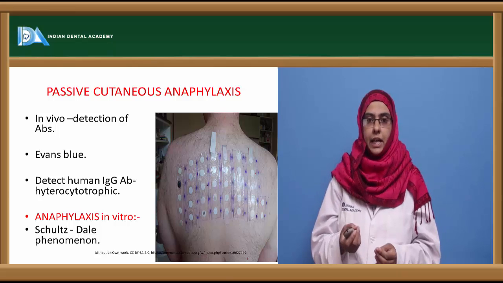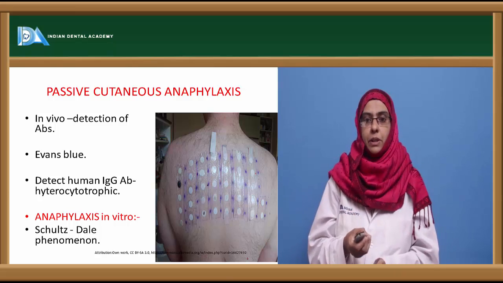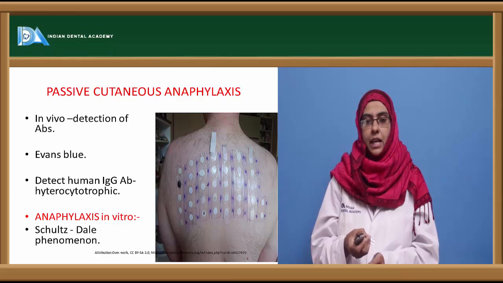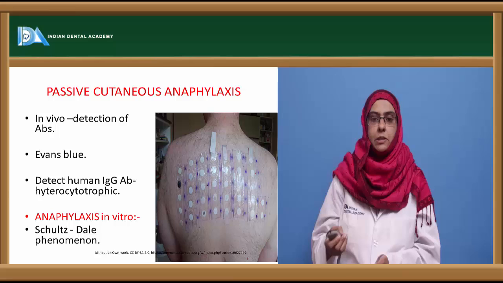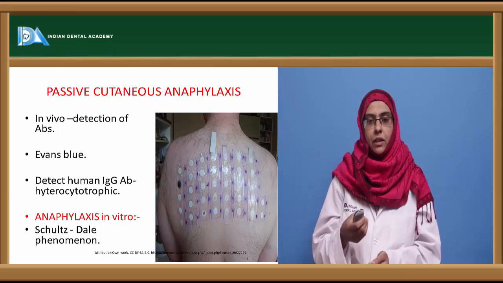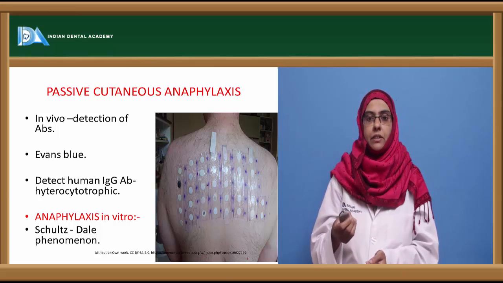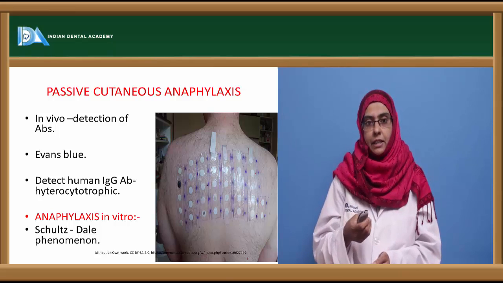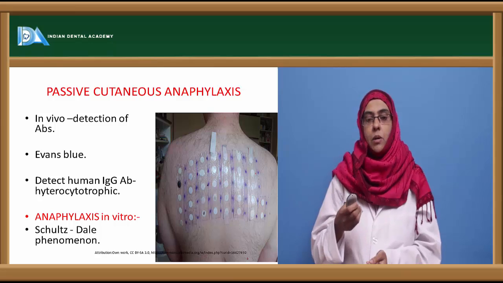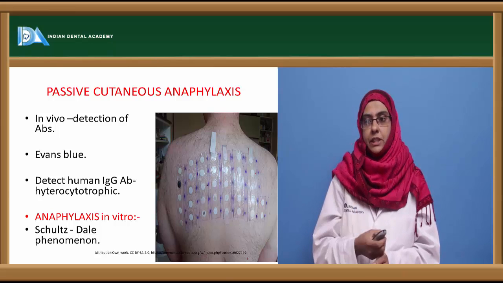Initially the antibody is introduced at a particular area on the skin, and after an interval of 4 to 12 hours, the antigen along with the Evans blue is introduced, and you can see a local wheal and flare reaction which is visible as a blue line. So a blue colored reaction can be seen, which indicates the production of the hypersensitivity reaction.